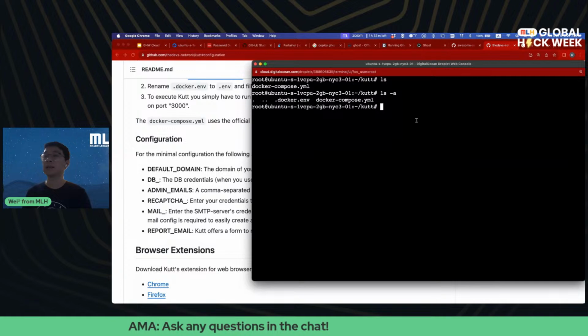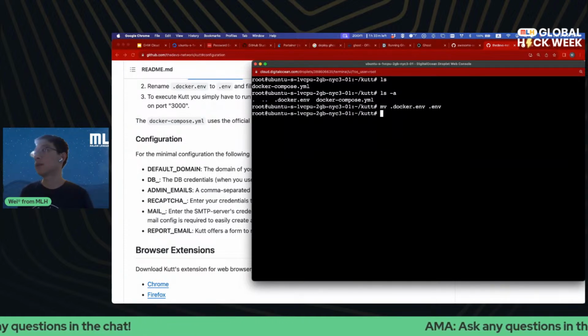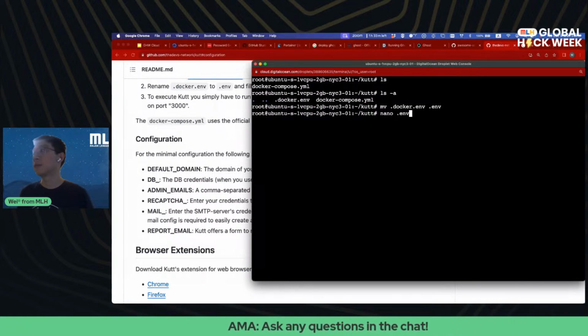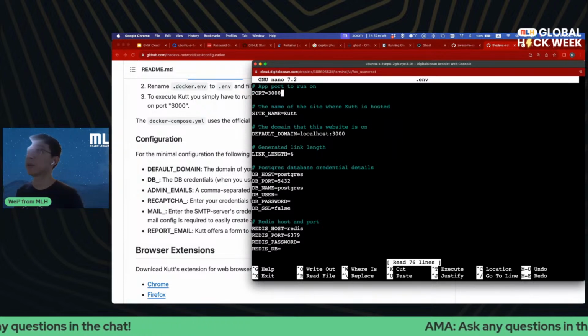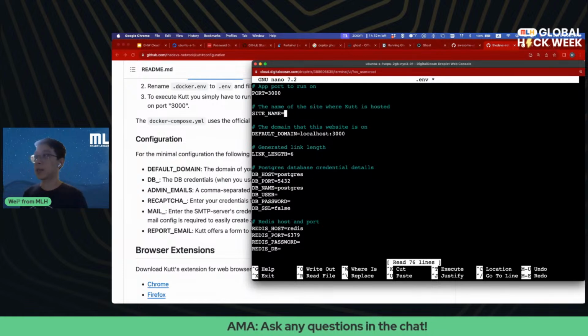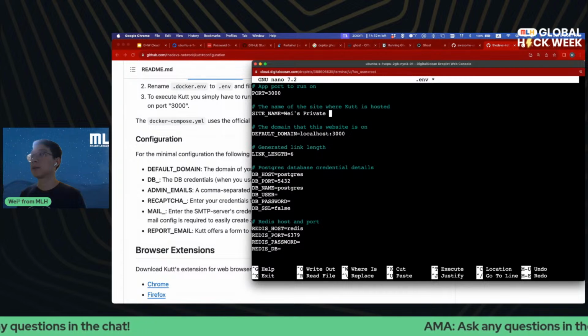And the way to rename it in the command line is mv docker.env .env. And I'm going to use nano. I don't know if it's available. Okay, it is available. So I'm going to use nano. Port, it's running on port 3000. Site name is Cut. I'm going to say private Cut.